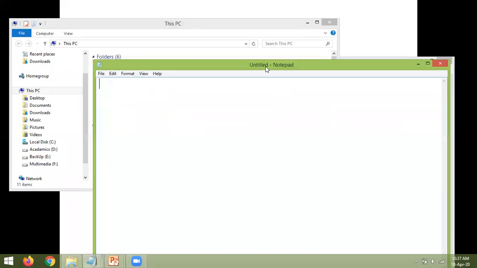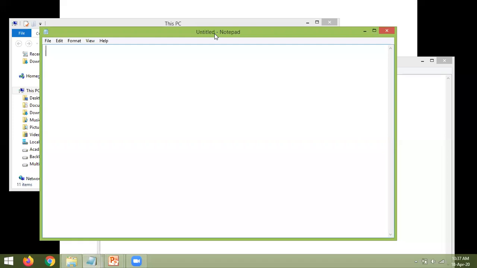Are you able to see the notepad? Just now I have opened the notepad. For any function in Python, it starts with the def statement. It indicates that we are going to create a function in Python.